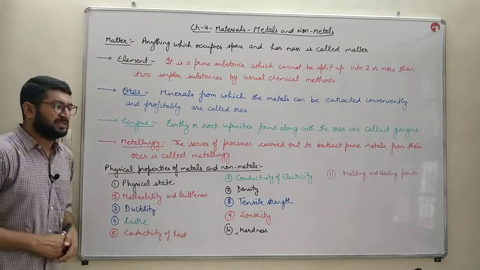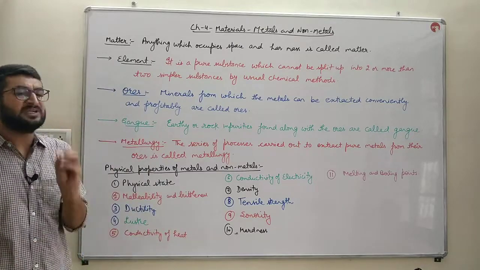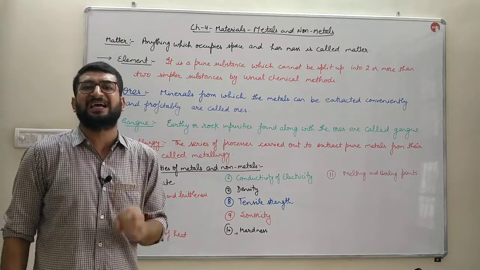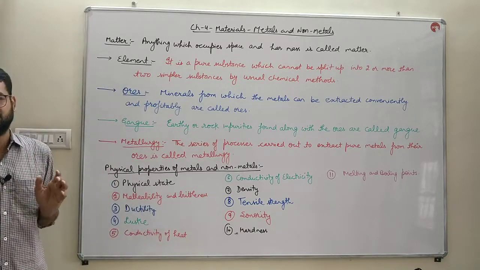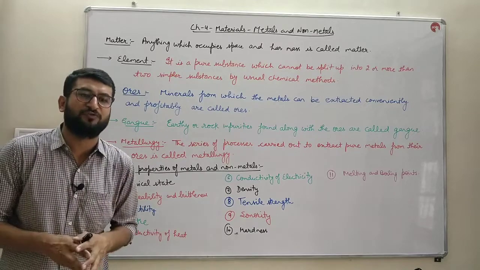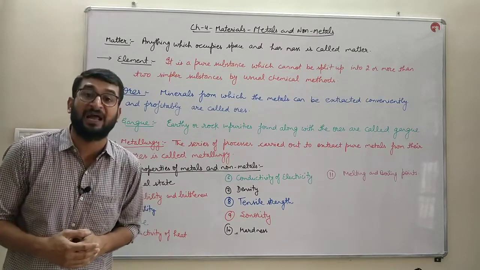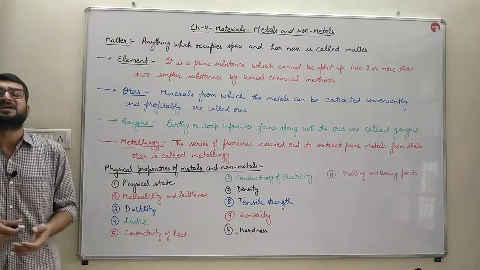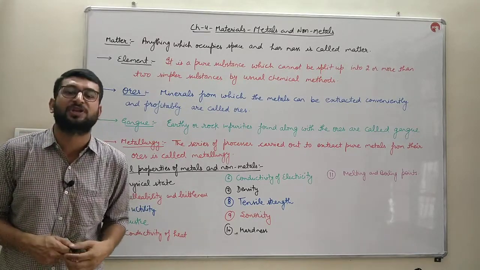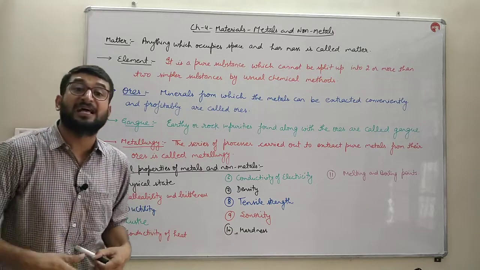Next, oxygen, the life-supporting gas. 21% of the atmosphere is composed of oxygen gas. Besides that, oxygen is also found in molecular form in water, H2O. Oxygen is also found in the earth's crust in the form of carbonates, CO3, and sulfates, SO4.